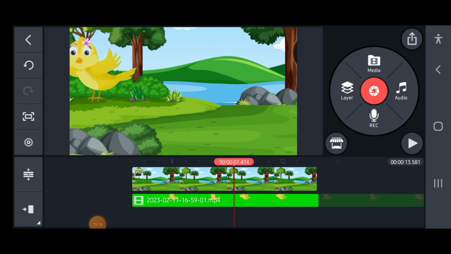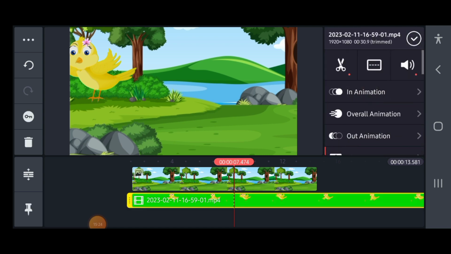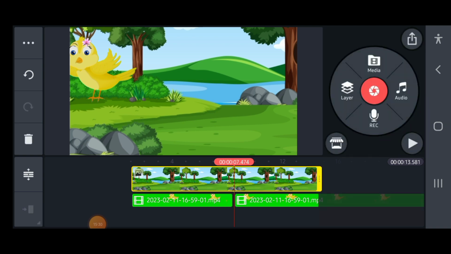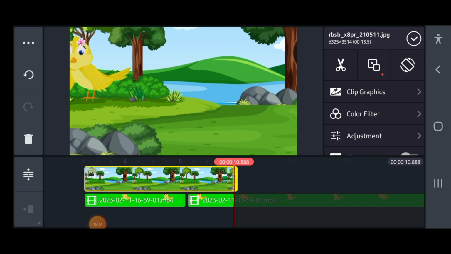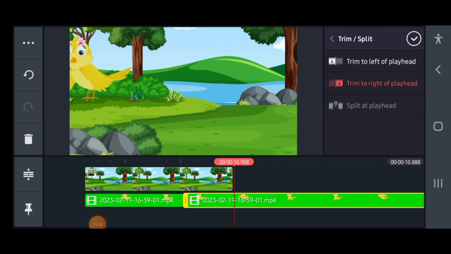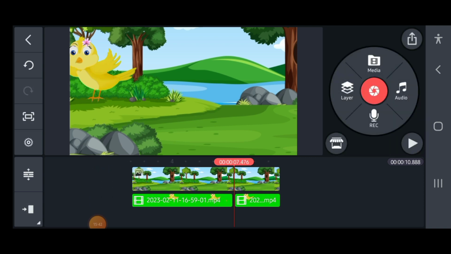Okay, this part where it stops, I want it to continue moving forward, so I'll just click on it, then I will split at playhead here, and I'll click on this part. I don't need this part again, so I'll trim to the right of playhead.